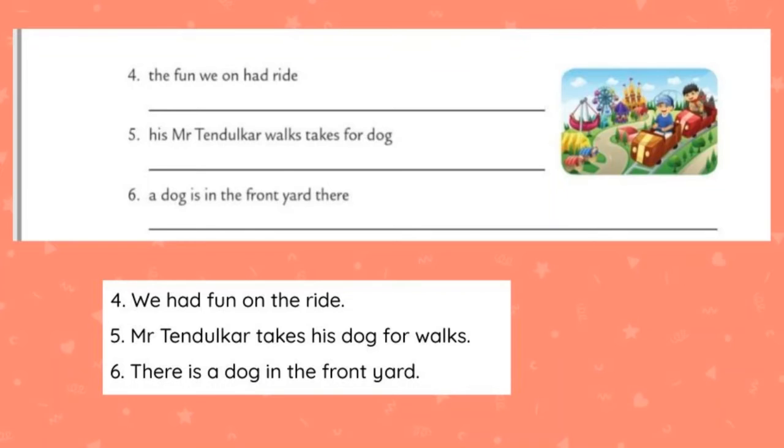We have completed the first 6 sentences. The remaining ones you should try in your grammar book. Write neatly, use pencil, not pen.